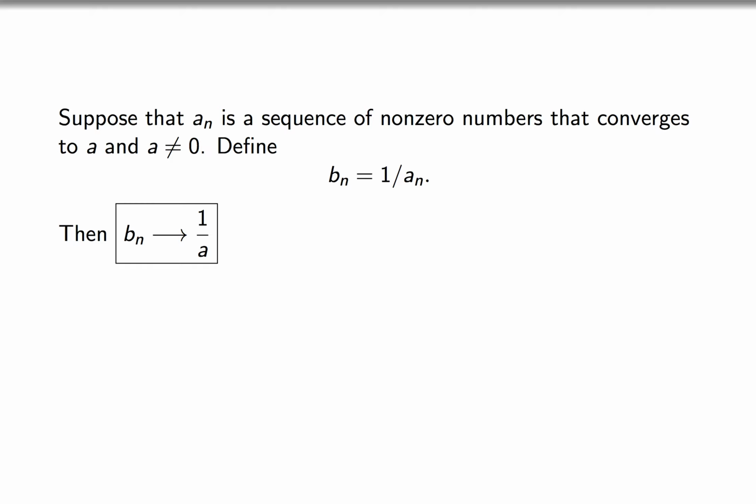I want to prove what might be called a quotient rule for limits. Imagine you have a sequence of numbers that converge to some number like 5, and then you define a new sequence, which is just 1 over the terms in your previous sequence. Then, maybe not surprisingly, they converge to 1 over 5. Of course, all these numbers have to be non-zero since we're dividing by a_n. The limit has to be non-zero since we're dividing by that.